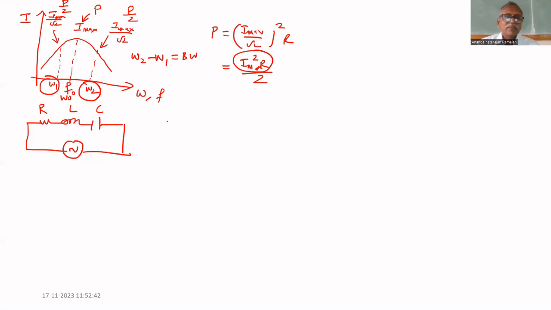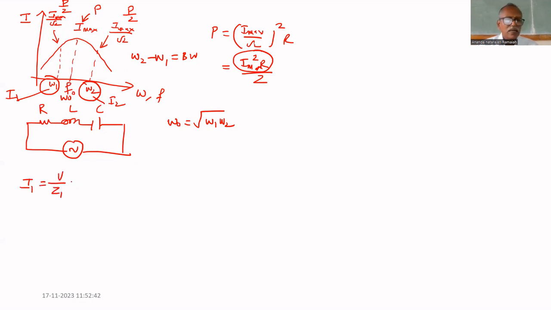We can prove that omega naught equals the square root of omega 1 times omega 2. Let us prove it. What is the current at omega 1? It is I max divided by root 2. Let us assume the current at omega 1 is I1 and the current at omega 2 is I2. I1 equals V by Z1.